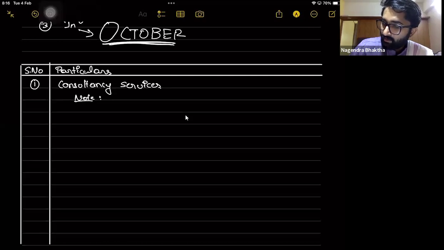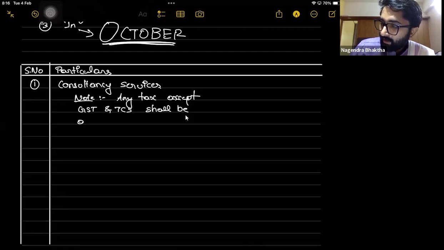What is the note that you write? That any tax except GST and TCS shall be added to value of supply as per, in bracket, section number 15 subsection 2.